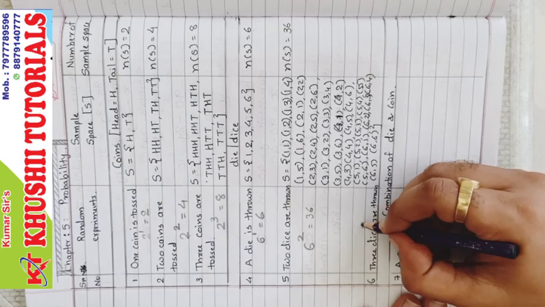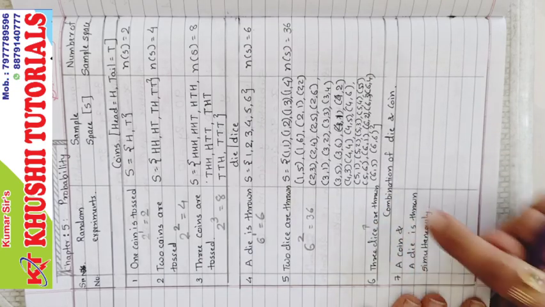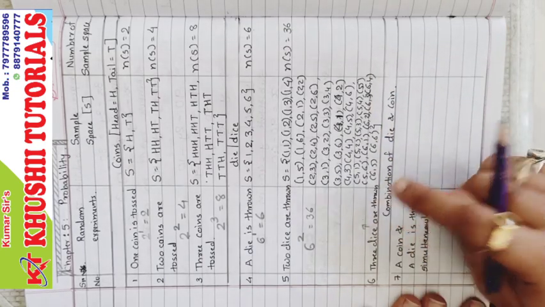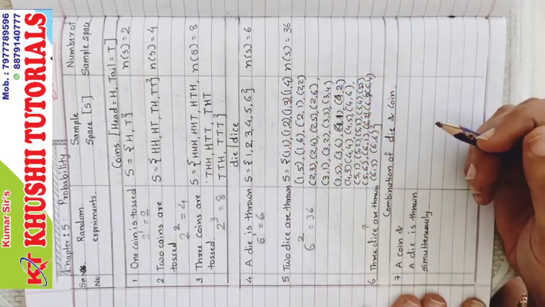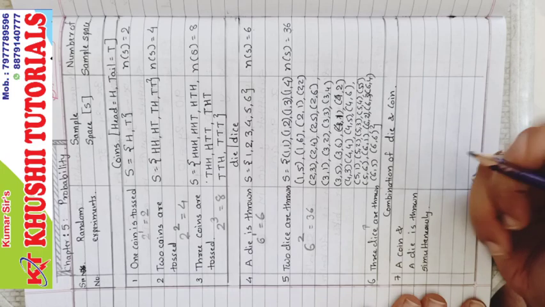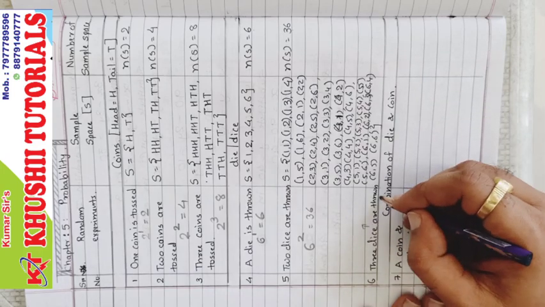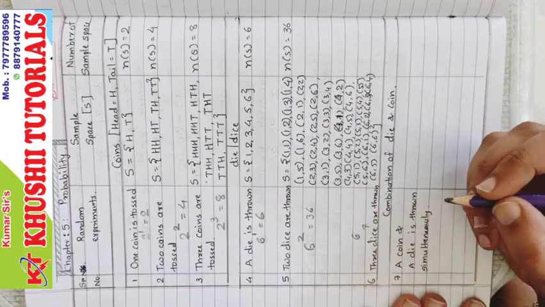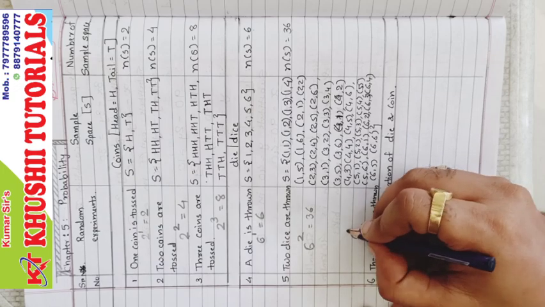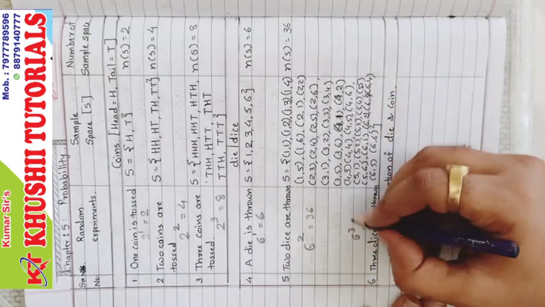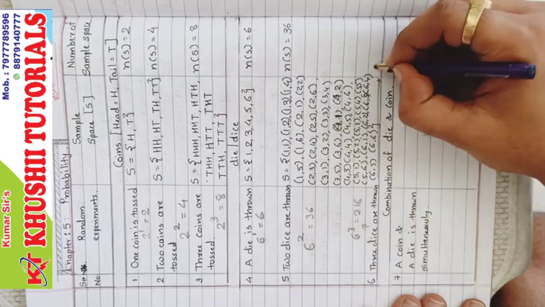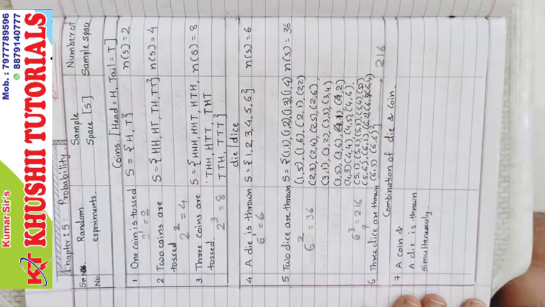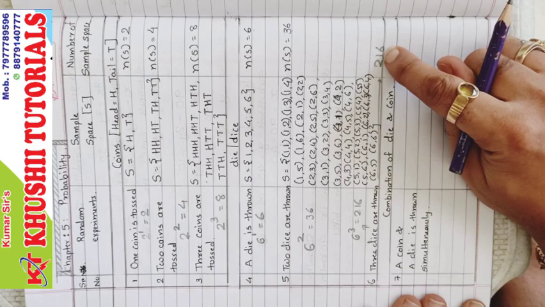Now can you guess when 3 dice are thrown? You don't have to write it, because there are many possibilities, many points in the sample space. Now 3 dice are thrown. Each die has 6 faces and 3 are thrown. So 6 raised to 3, which is 216. So 216 possibilities are there.